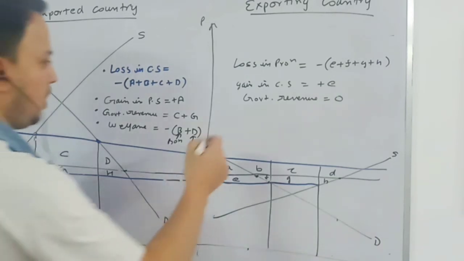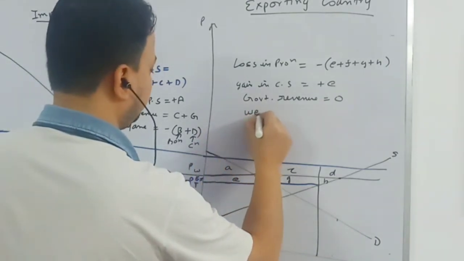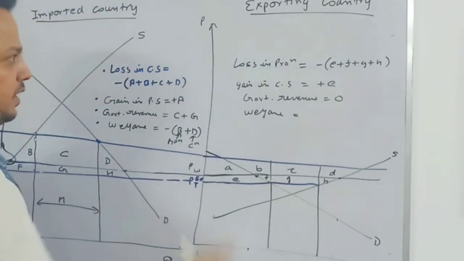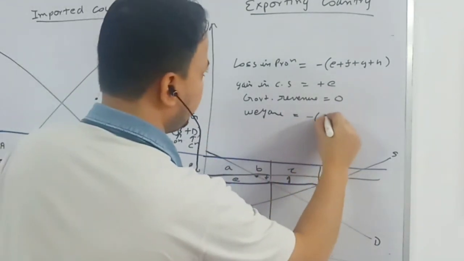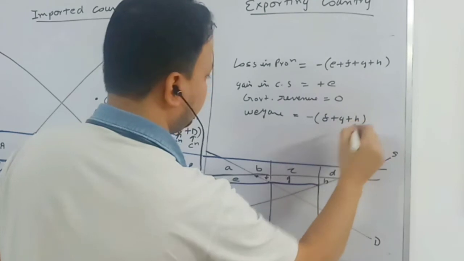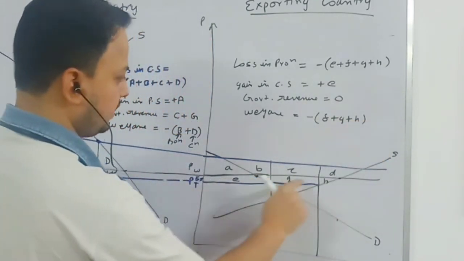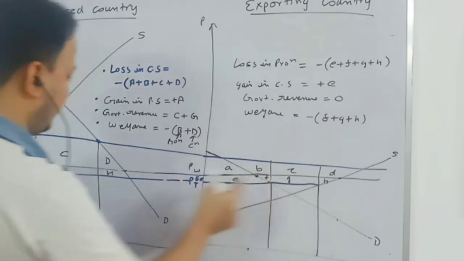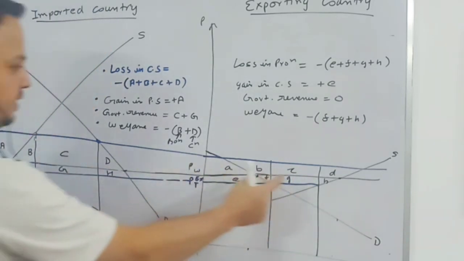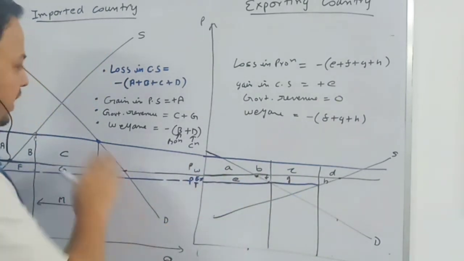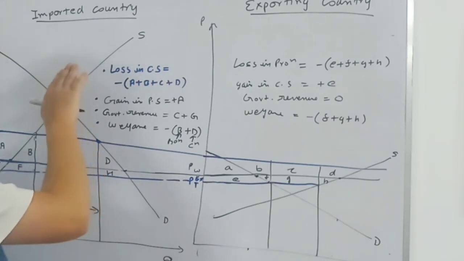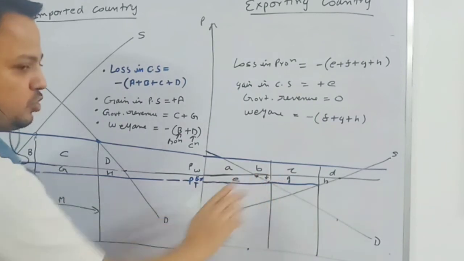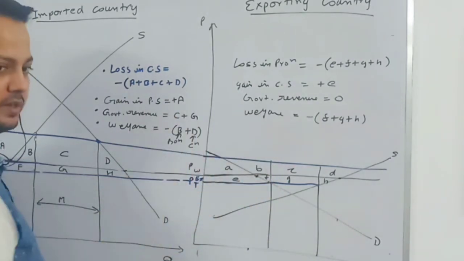Now we have to talk about welfare. So the E part is recovered. What is this country losing? It is losing F plus G plus H. What is this G? I told you this G and this G are the same. When the large country, or importing country, imposes a tariff, terms of trade deteriorate for this exporting country.